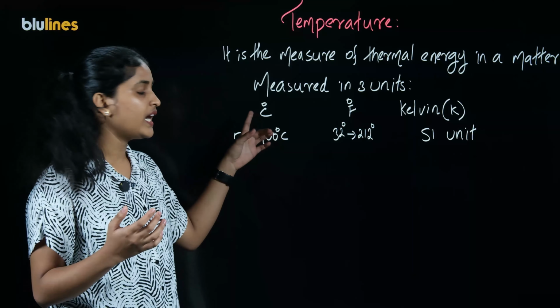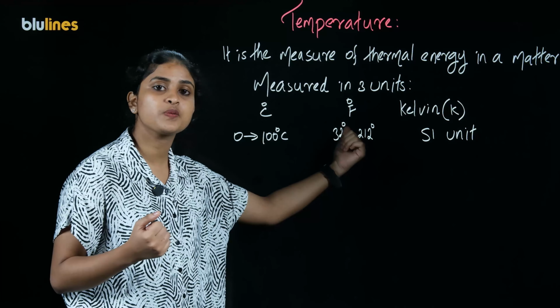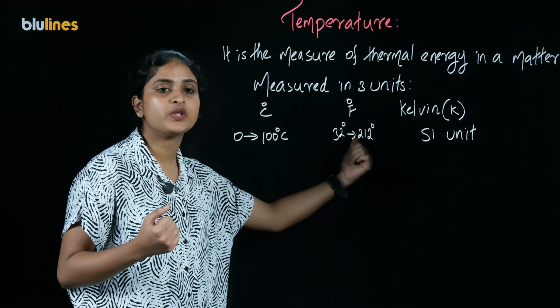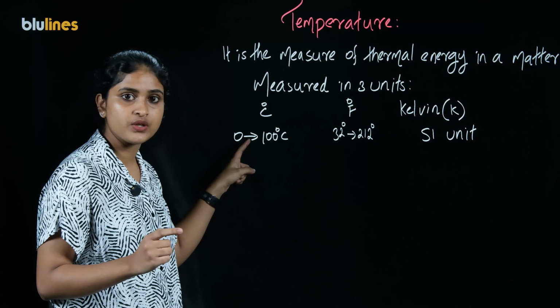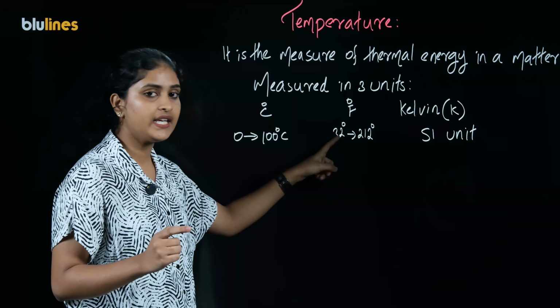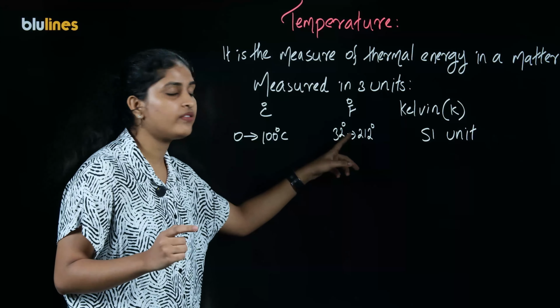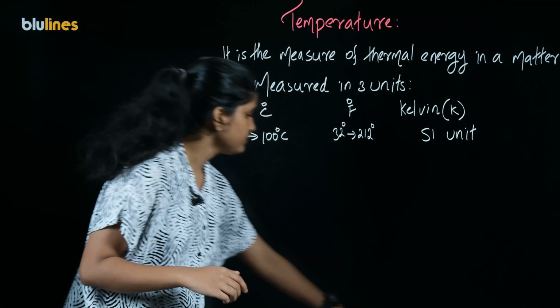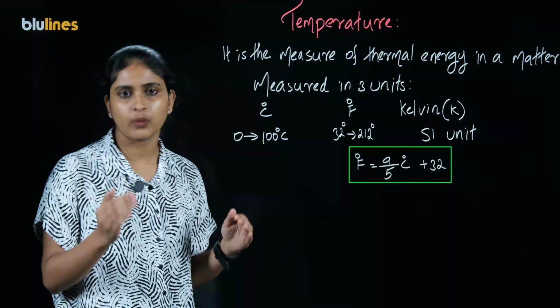Degree Celsius normally varies from 0 to 100 degrees. Degree Fahrenheit varies from 32 degrees to 212 degrees, which means that 0 degree Celsius is equivalent to 32 degree Fahrenheit and 100 degree Celsius is equivalent to 212 degree Fahrenheit. Now, the interconversion between these three units is possible.